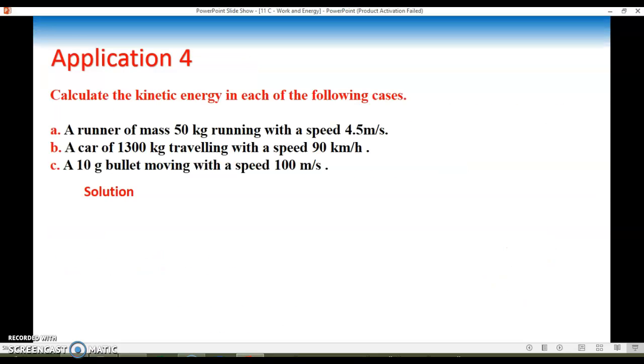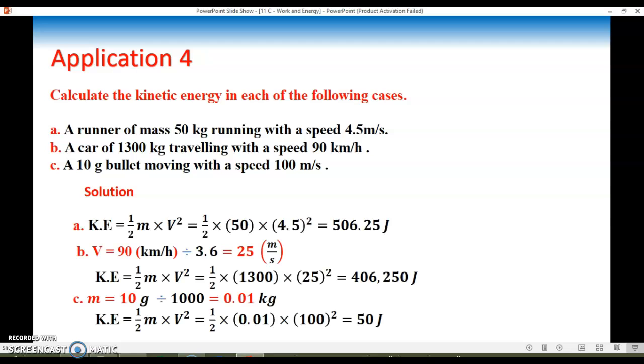Application 4. Calculate the kinetic energy in each of the following cases. A runner of mass 50 kilograms with a speed of 4.5 meters per second. Direct application, kinetic energy equals half mv squared. We have them both given in SI unit. Do the calculation and we get 506.25 joules.